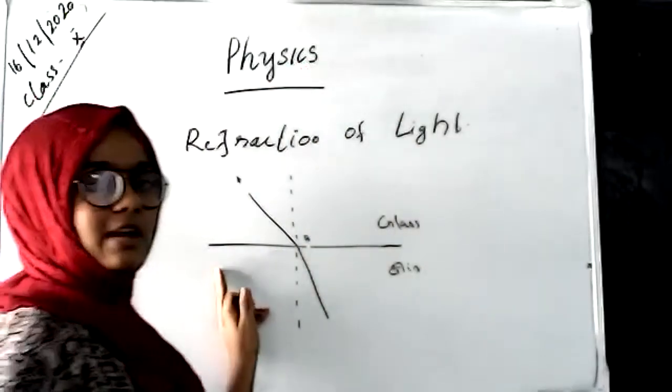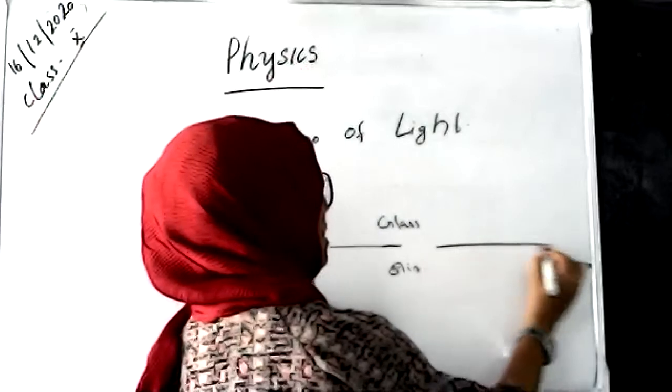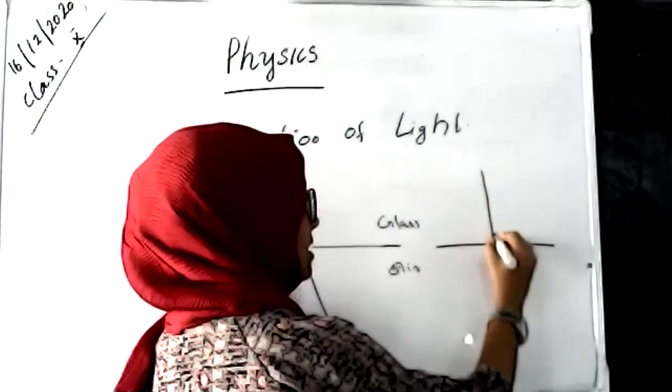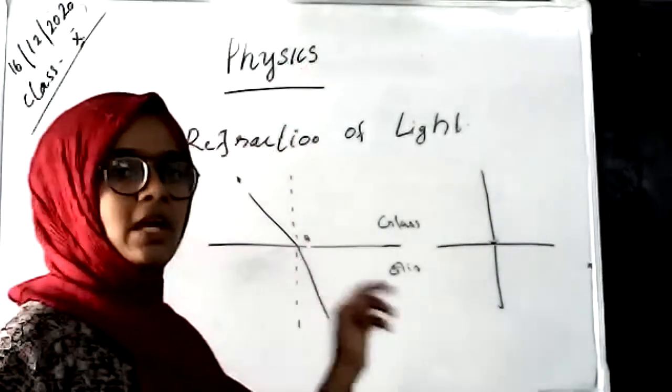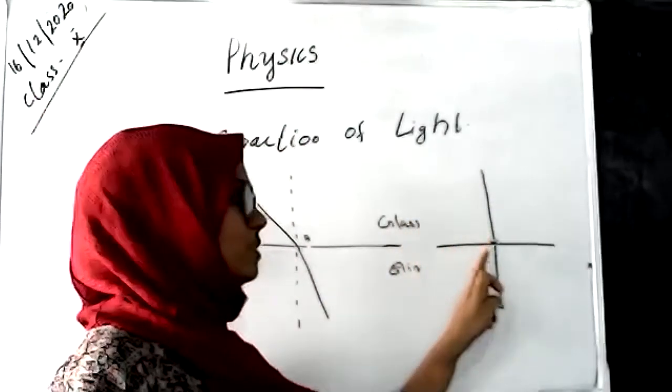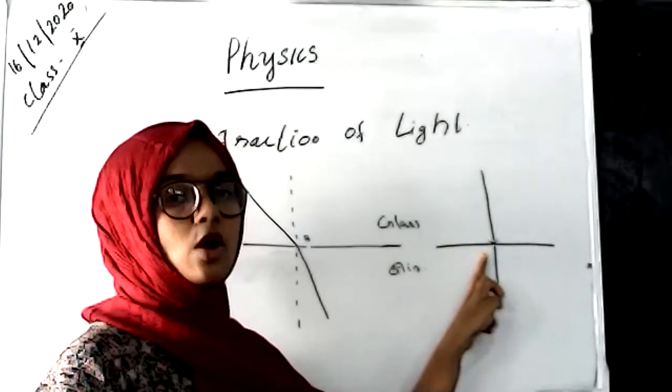In a normal surface, there is an incidence of light in one medium, and that is passing to another medium. This is a normal incidence of light, so there is no refraction.